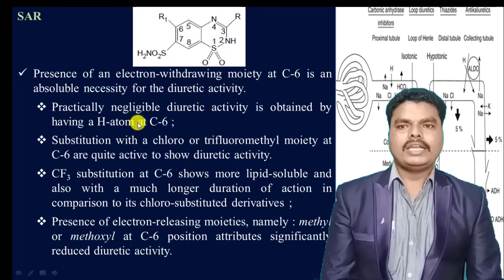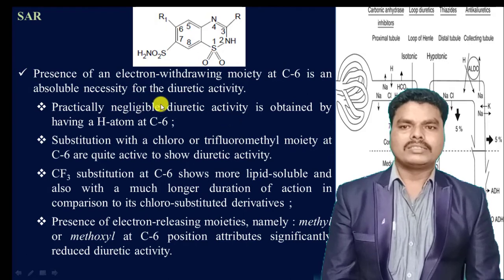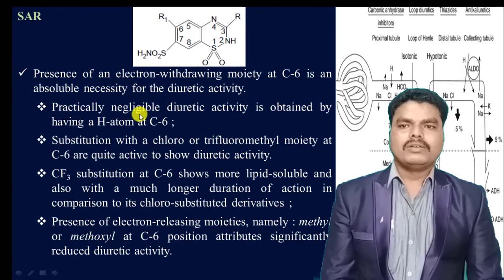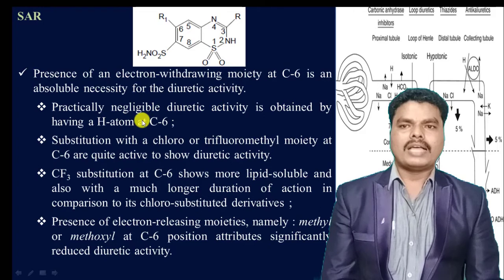And if hydrogen is present at this position as the substituent, that can make the diuretic activity of these thiazide diuretics negligible. So that means when there is hydrogen at the sixth position, it can remove the diuretic activity.